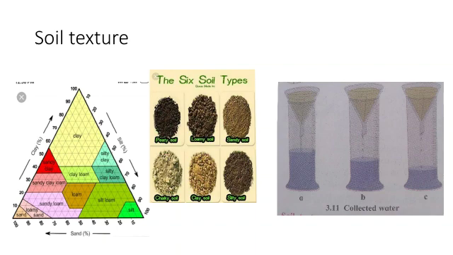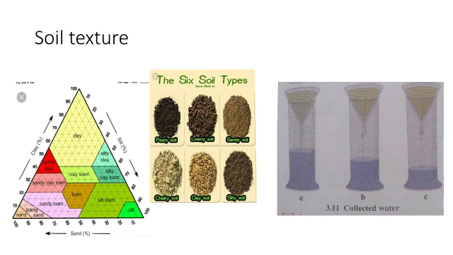Pour one test tube of water into each of the funnels and observe how much water is collected in each measuring cylinder. Now see students, in sand the water is not collected that much. The whole water comes down, isn't it? In sandy soil, a little amount of water will come down as compared to the sand.